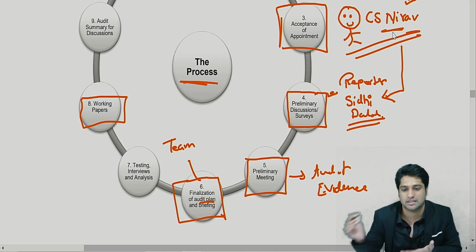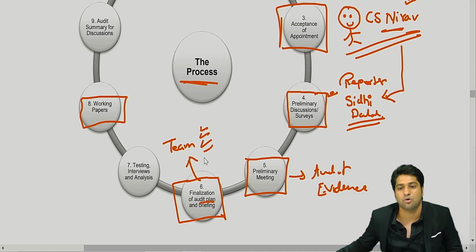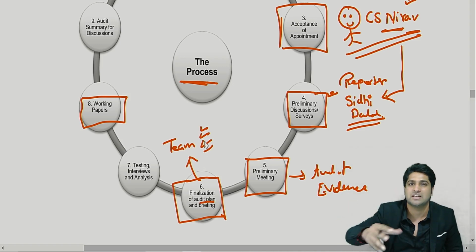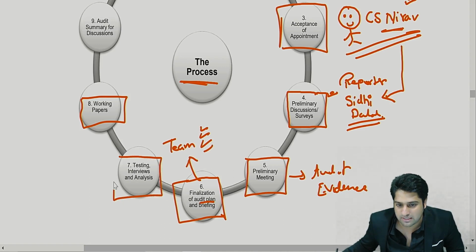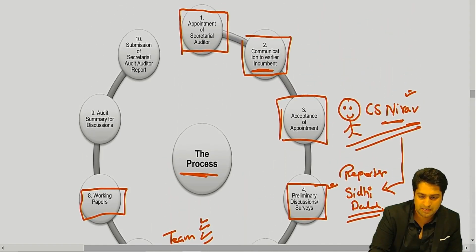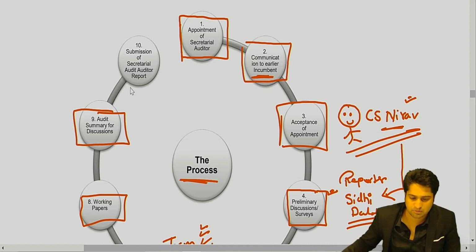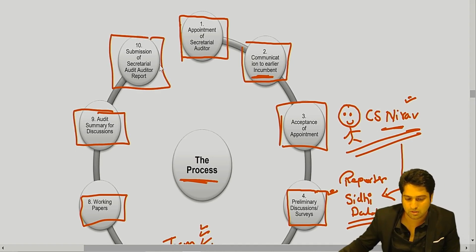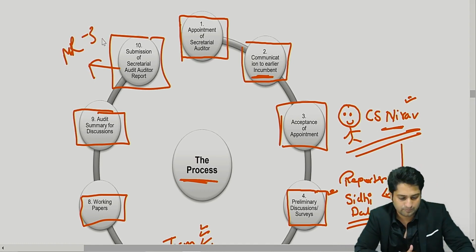There are teams. The team will prepare the plan. They will have certain checklists to be followed, which branch will be checked by whom, etc. Once you do that, there will be various audit testing, interview, analysis, etc. And in the end, you will prepare your audit summary, discussions will be there, and the last will be your secretarial audit report, which will be in your MR-3. Isn't it a logical flow?